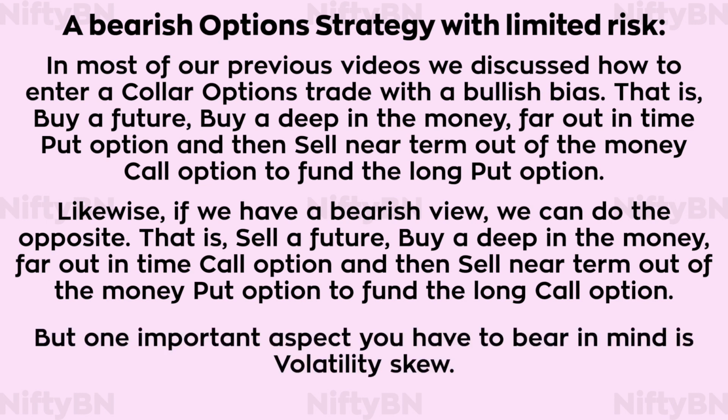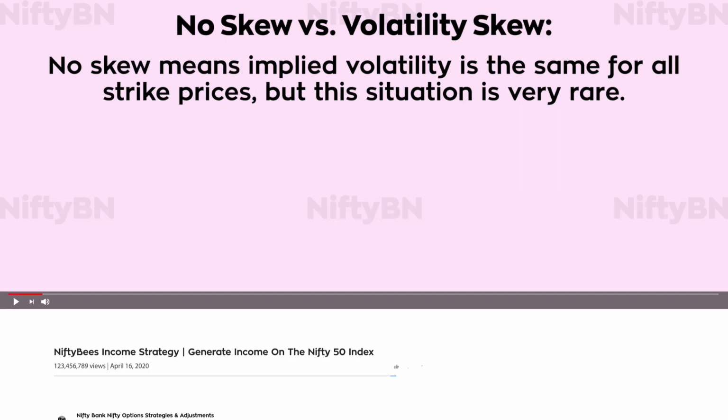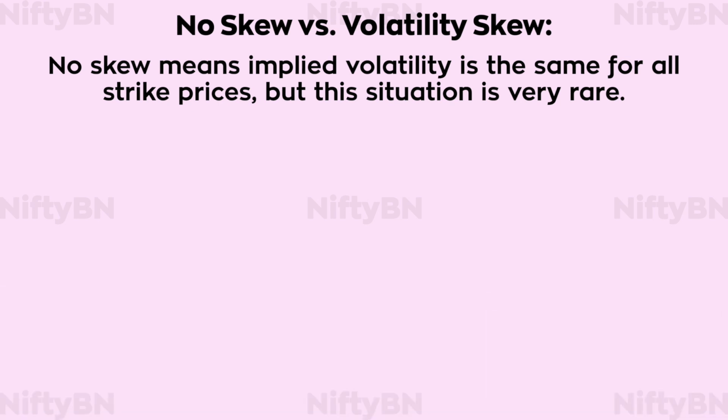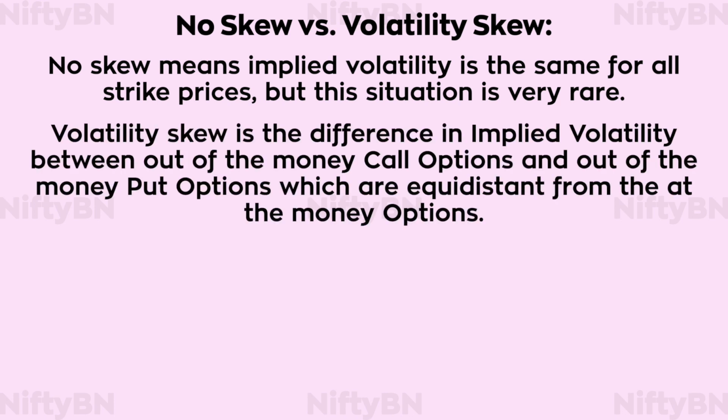But one important aspect you have to bear in mind is volatility skew. No skew means implied volatility is the same for all strike prices, but this situation is very rare. Volatility skew is the difference in implied volatility between out of the money call options and out of the money put options, which are equidistant from at the money options.